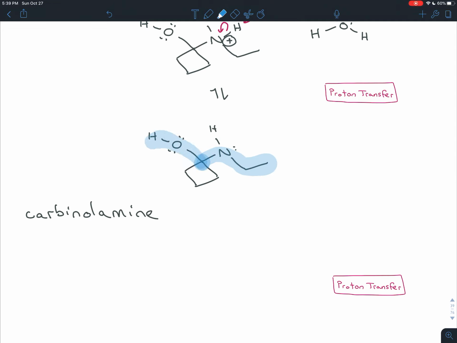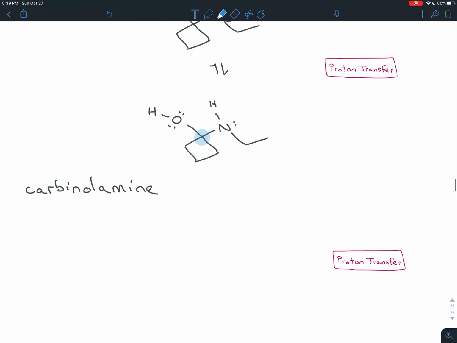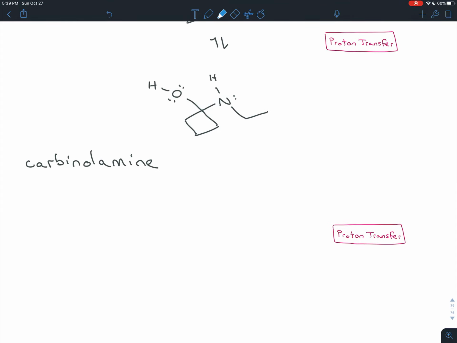And you know that it's the carbinolamine because you have a carbon that's bonded to an amine and an alcohol on itself. Just one carbon has both of those features bonded to it. That makes that a carbinolamine. So we're halfway there. We're halfway to the imine, or the Schiff base. All we have to do is get rid of this OH and make another bond to the amine.